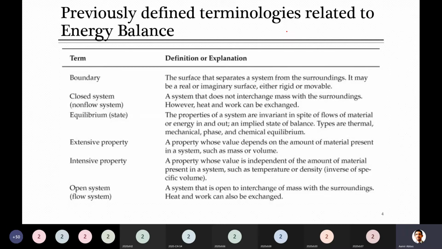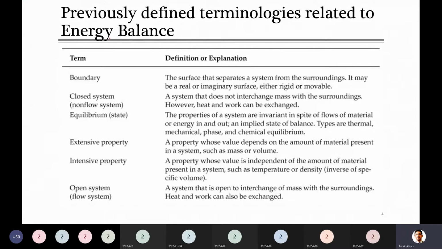Anything entering this system is coming from the surrounding, and anything leaving the system is going out of the system and entering the surrounding.